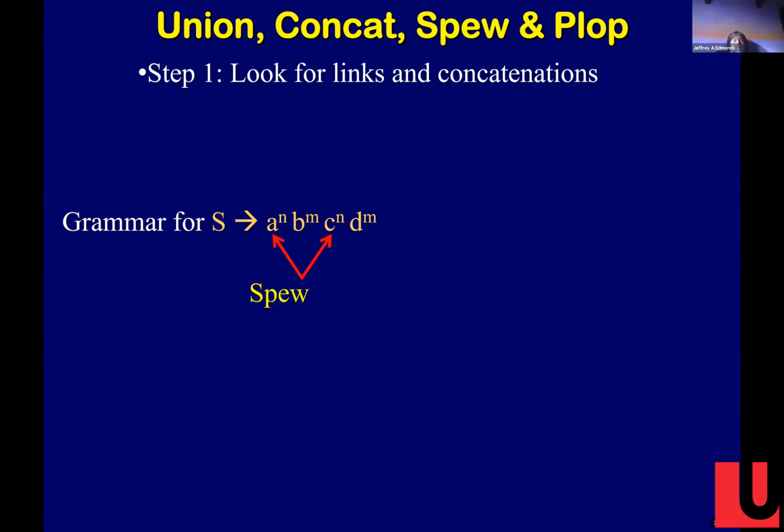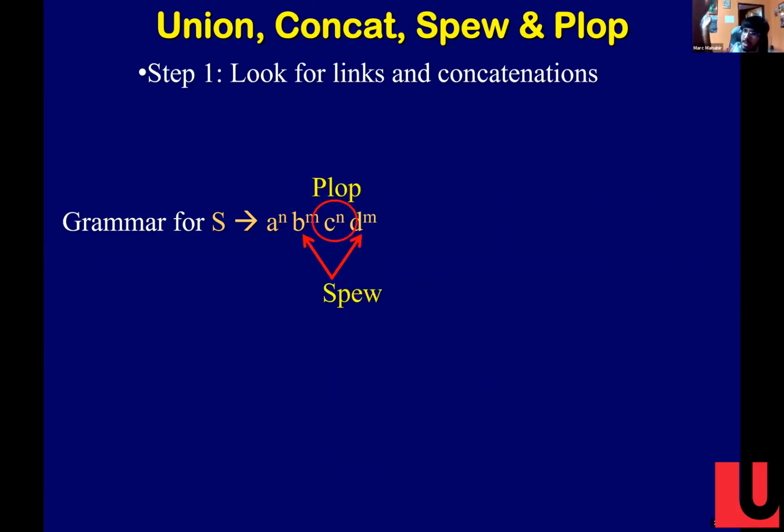Well, we could spew those out, and we could plop in that. But then the number of B's won't necessarily equal the number of D's. If we spew out C's and we plop the B and we concatenate this guy on, there's no way of linking those two. People kind of see that?